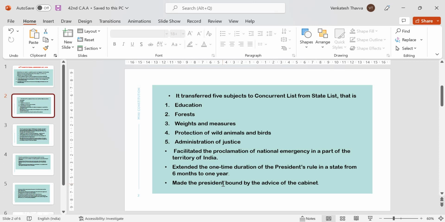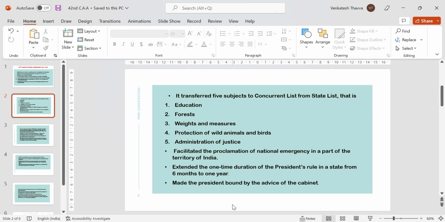Next one, extended the one-time duration of President's rule in a state from 6 months to 1 year. The 42nd Constitutional Amendment Act of 1976 raised the period from 6 months to 1 year. Once approved by both houses of Parliament, the proclamation of President's rule could continue for 1 year. But the 44th Amendment Act of 1978 again reduced the period to 6 months.